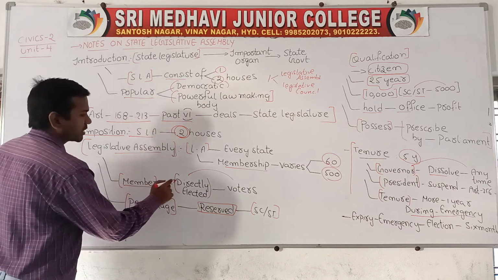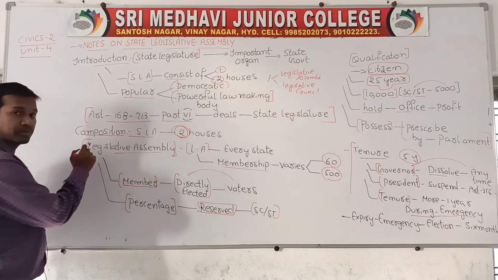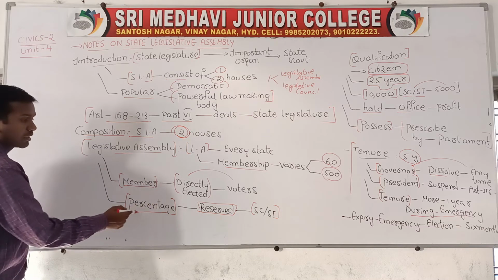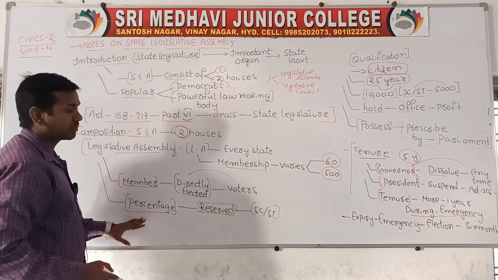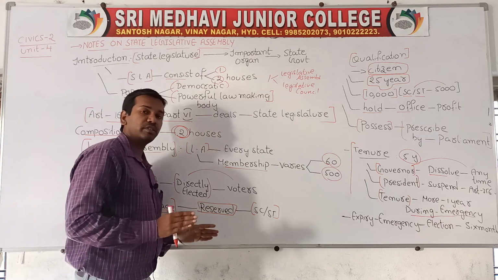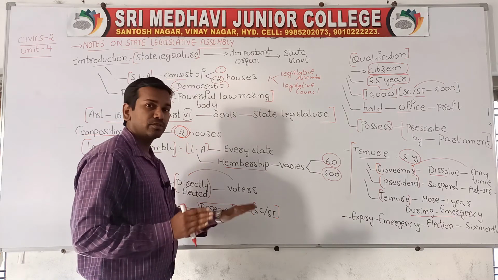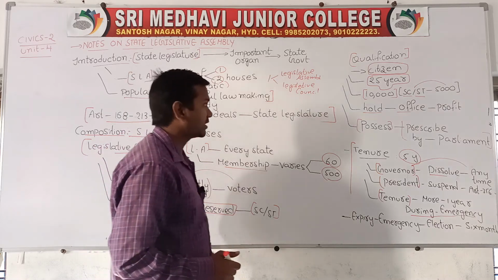Here the members are directly elected by the voters. State legislative assembly members are directly elected, and some percentage of seats is mainly reserved for SC and ST castes.